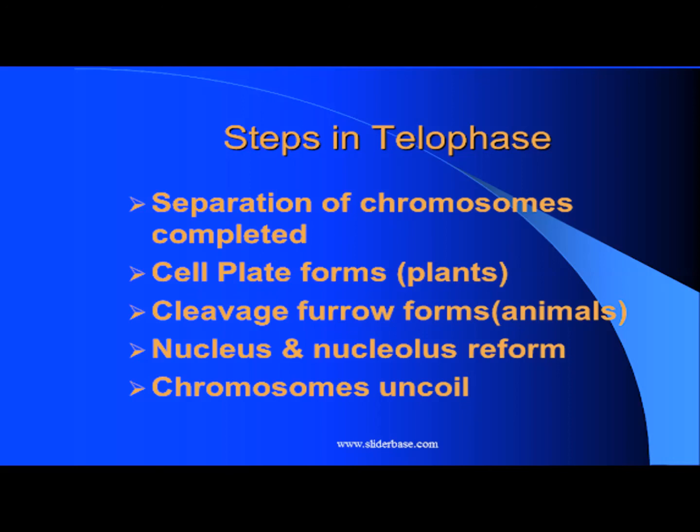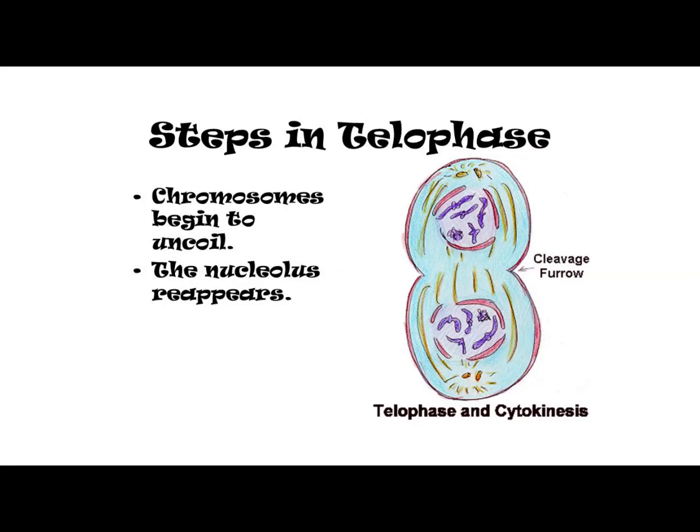Number 4, nucleus and nucleolus reform, because in the first step the nucleolus disappeared and the nuclear membrane was disappearing. Now as the cell is dividing into two, they again need the nuclear membrane as well as the nucleolus. So all these things will reform again and the chromosomes will uncoil. What it actually means, let's have a look at the next diagram.